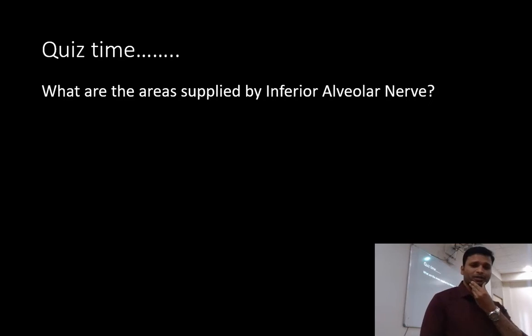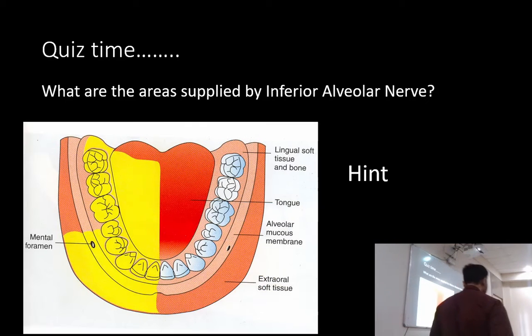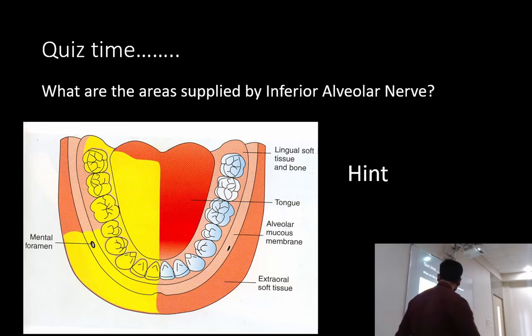Now tell me what are the areas supplied by the nerve? I'm giving you the hint. Tell me the name. What is this area? Speak louder, I even fed you chocolate for energy. Yes? What is this area? Louder, I won't be able to hear you.